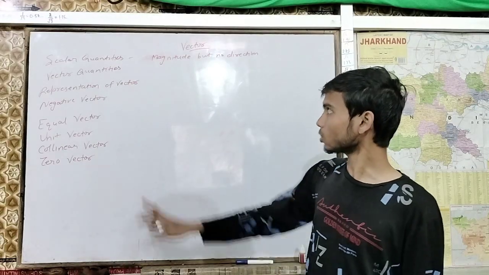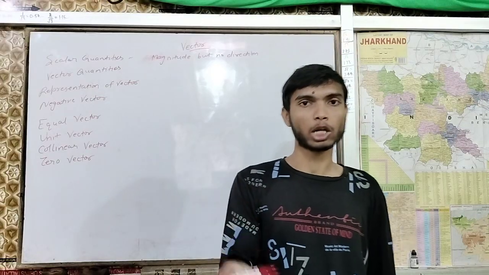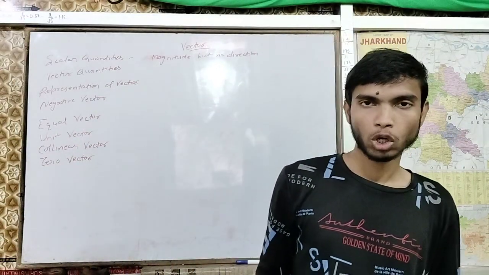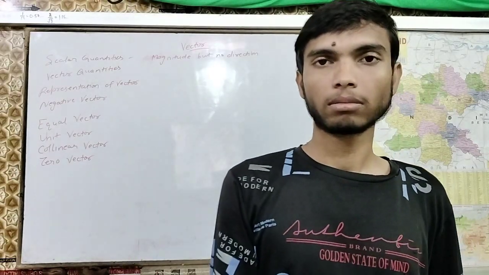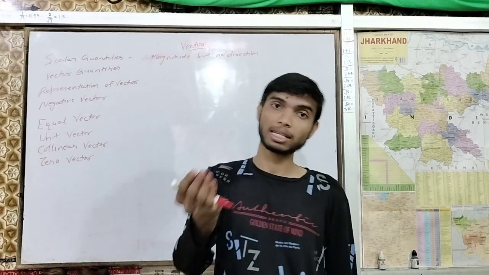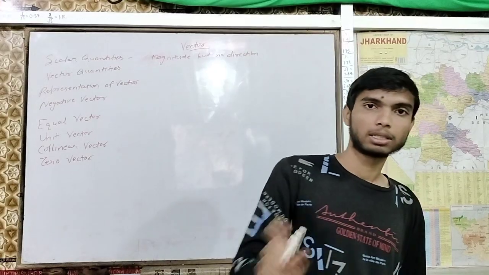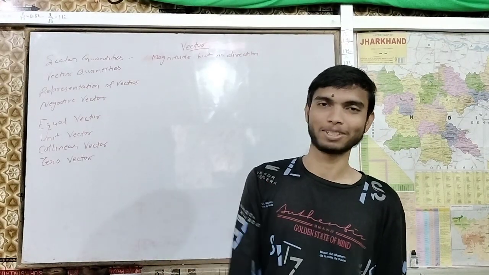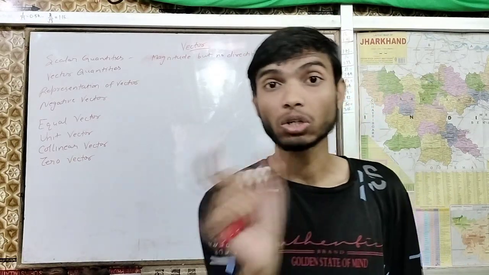Okay, so remember, those quantities which are providing direction with magnitude will be considered as a vector quantity. Clear? Now what's the difference between a scalar quantity and a vector quantity? There is one word which says that both are not the same. A scalar and a vector are not the same. The word is direction.